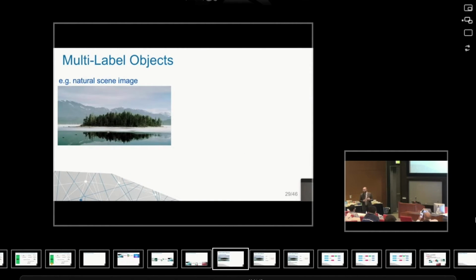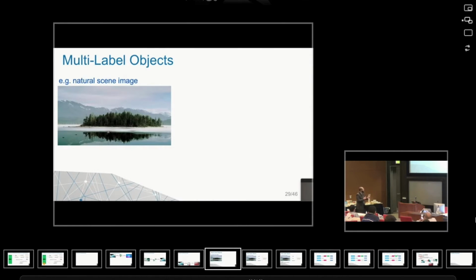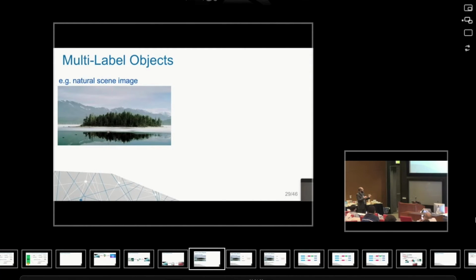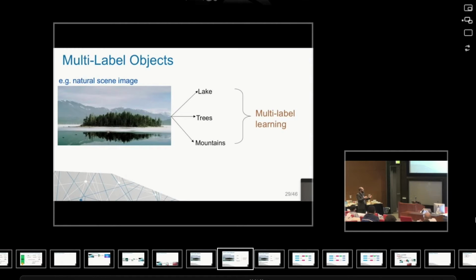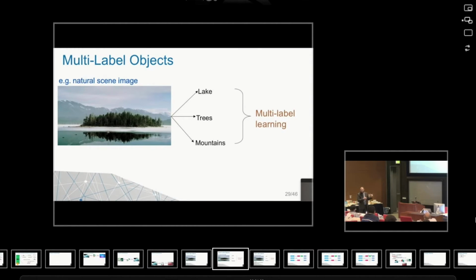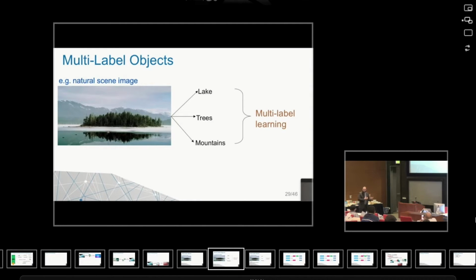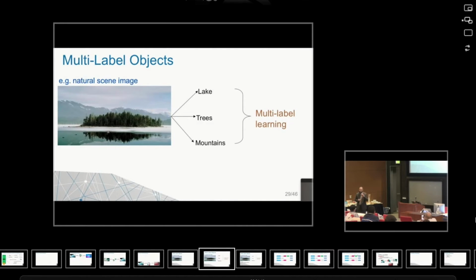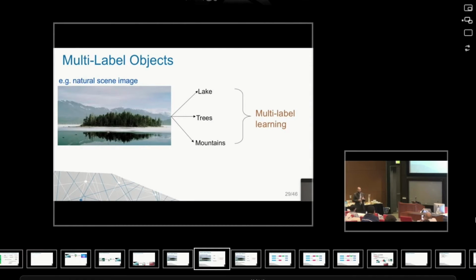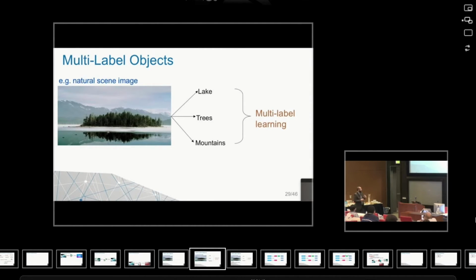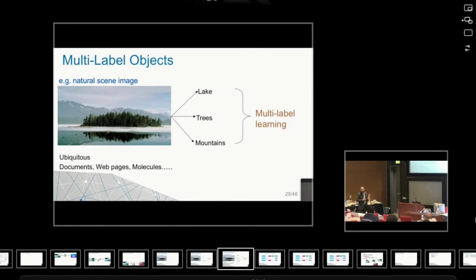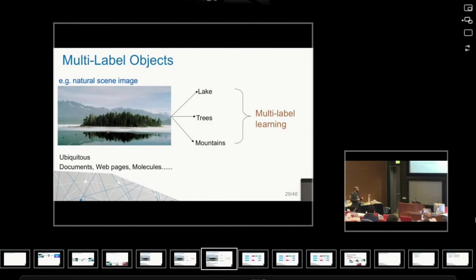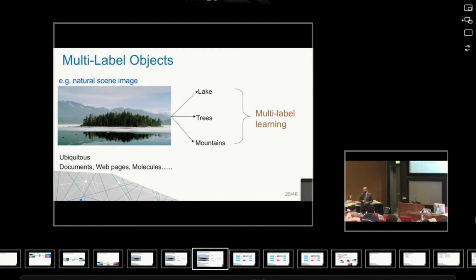So we modeled this as what's called multi-label learning. Now, this is a typical example of a multi-label object, which is the figure here, and we have different labels for this figure, for example, a lake, trees, and mountains, maybe snow or white or colors. This is different from the typical binary classification problem, because in binary classification, for each sample, we would have one assigned label. In multi-label classification, we have a set or subset of assigned labels for each sample. This has been ubiquitous, going into many applications for document classification, web pages, and it can be applied to the chemical molecules or compounds that we have.